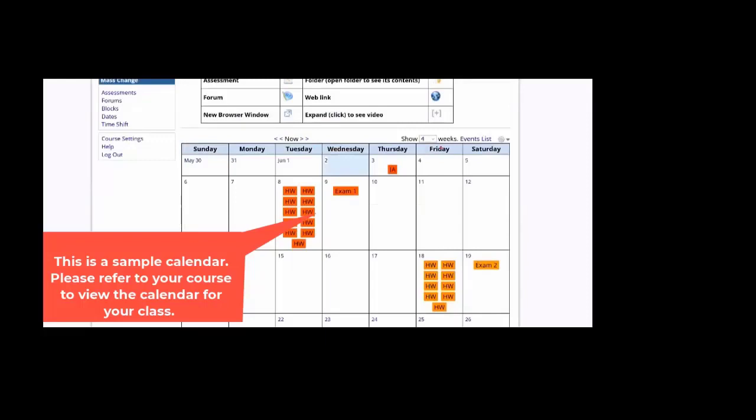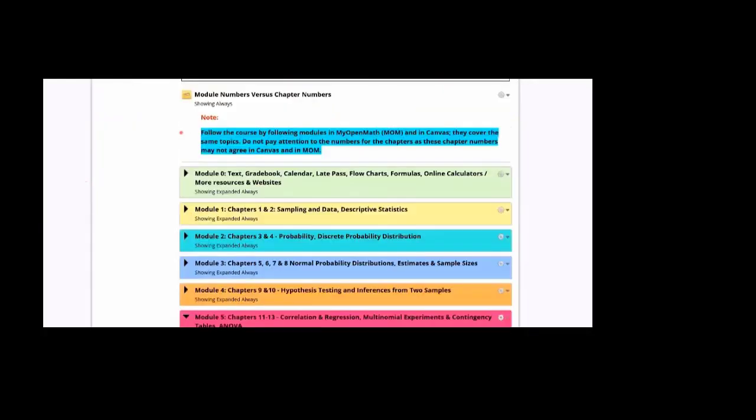By the way, you have a choice. Over here, you see number 4. You can click on it and use more weeks or fewer weeks. It's your choice if you want to expand it or make it smaller. Now, note, follow the course by following modules in My Open Math and in Canvas. They cover the same topics. Do not pay attention to the numbers for the chapters, as these chapter numbers may not agree in Canvas and in MOM. So I can't emphasize this enough. Just pay attention to the module.